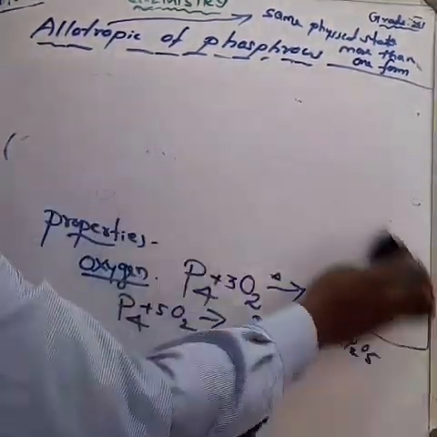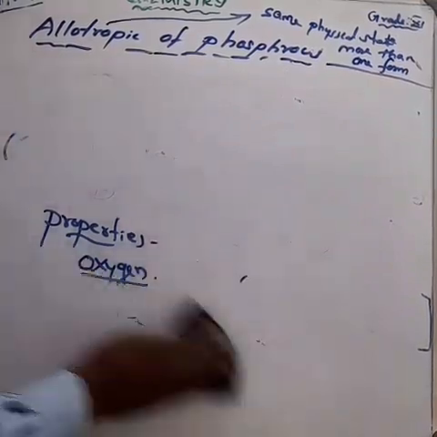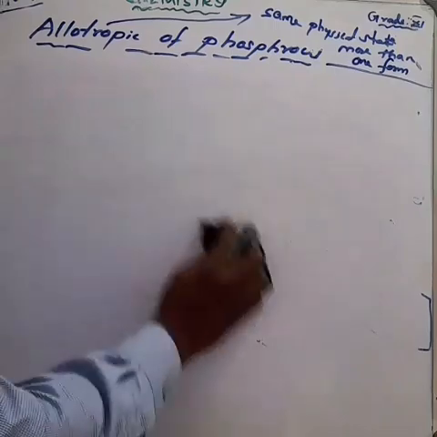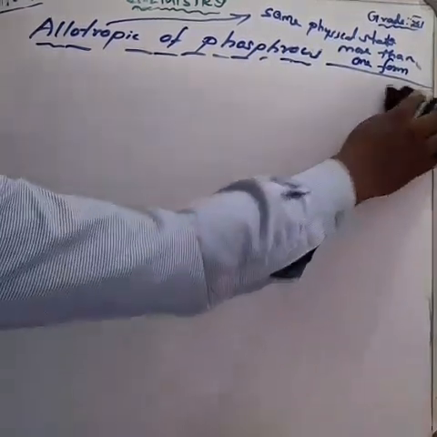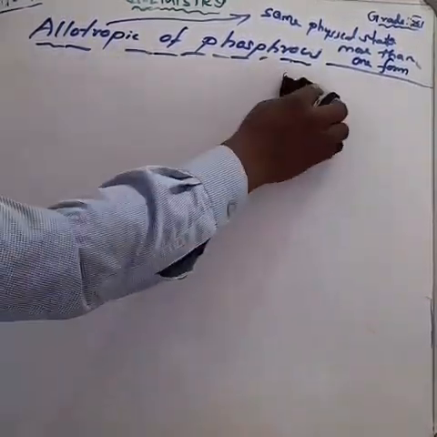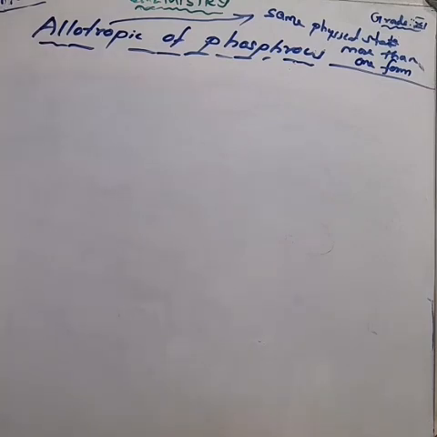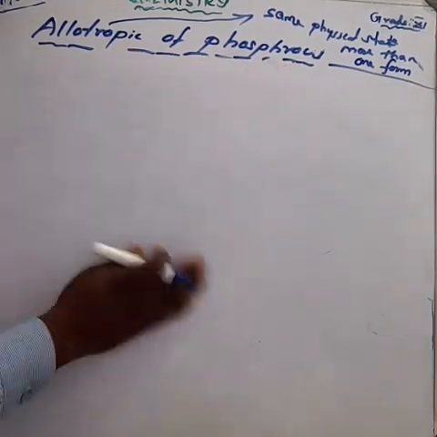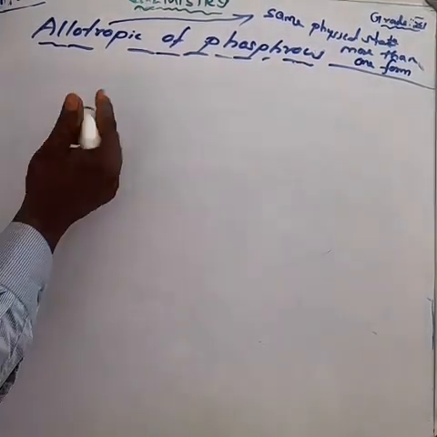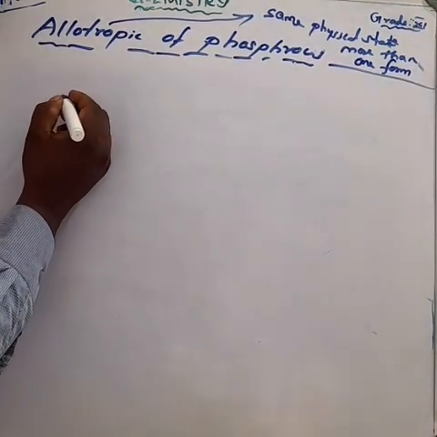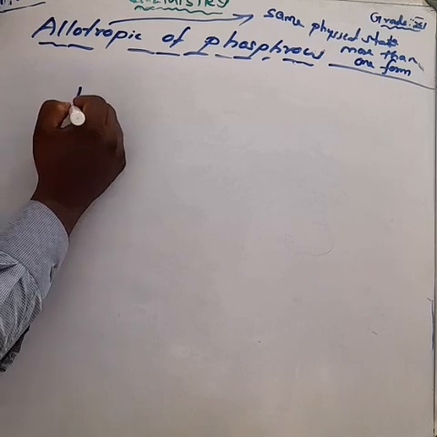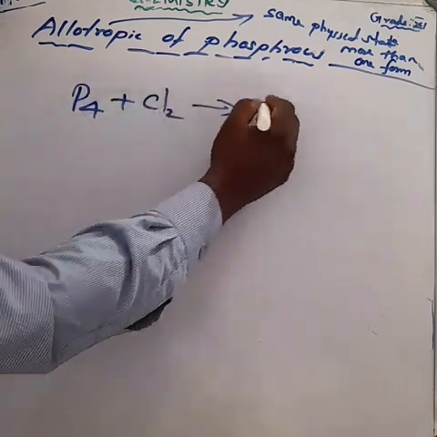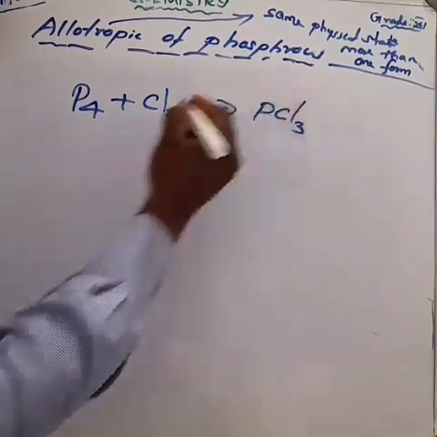Next, phosphorus reacts with chlorine. We get phosphorus trichloride. Phosphorus also reacts with chlorine to give phosphorus pentachloride. So phosphorus reacts with chlorine and we get the tri and pentachloride. What about the yellow phosphorus?